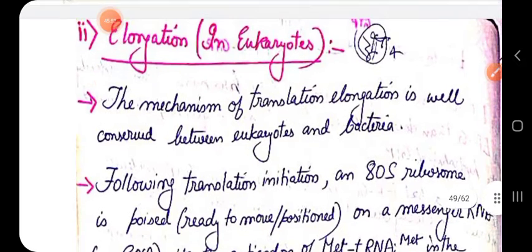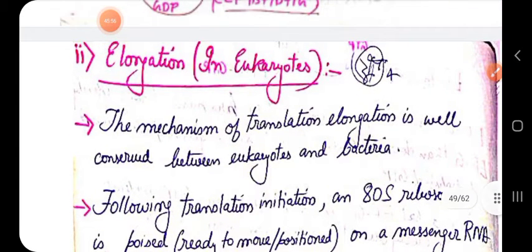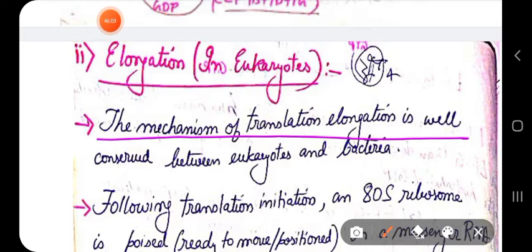So the mechanism of translation is well conserved between eukaryotes and bacteria. Well, you can see here conserved means protected.